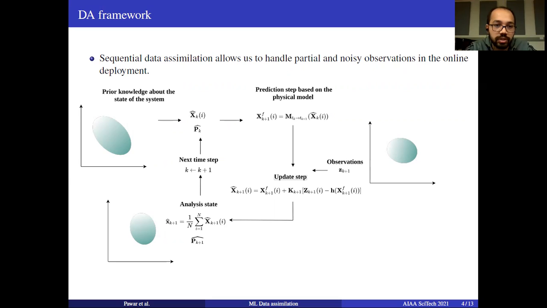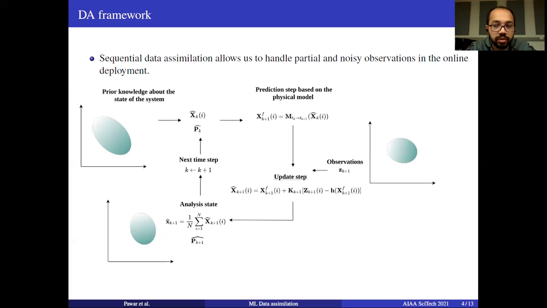In data assimilation, we initialize different ensemble members based on the known knowledge about the system. Then we evolve the system for some time based on the known dynamics. Once the observations become available, they are assimilated using the Kalman filter equations. Then the analysis state and the covariance matrices are determined based on the statistics of all the ensembles. Then we go to the next time step, and the procedure continues.